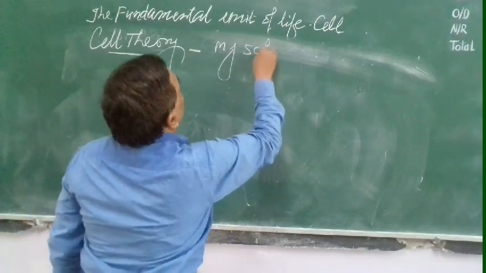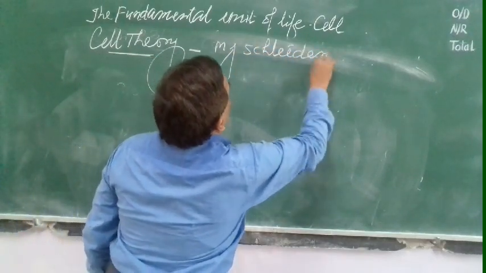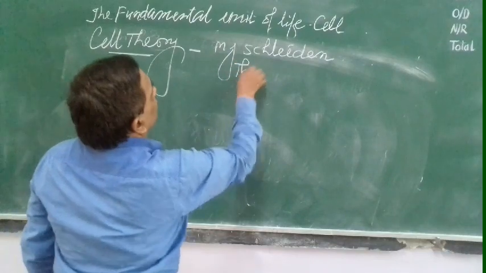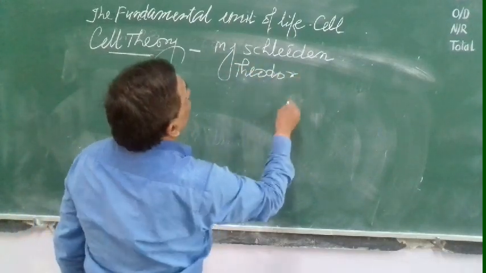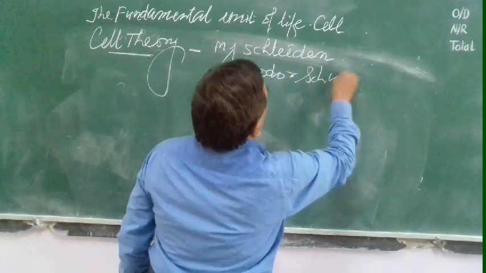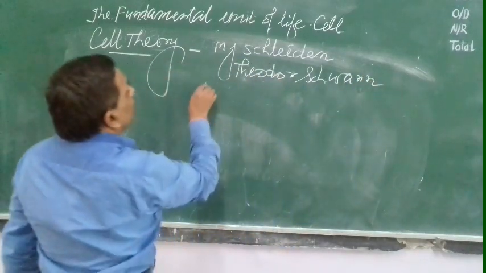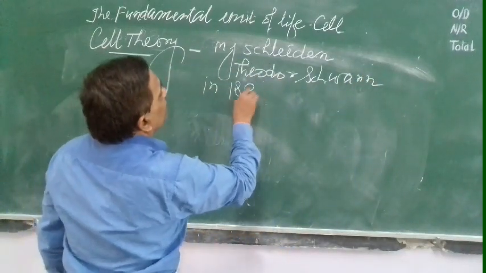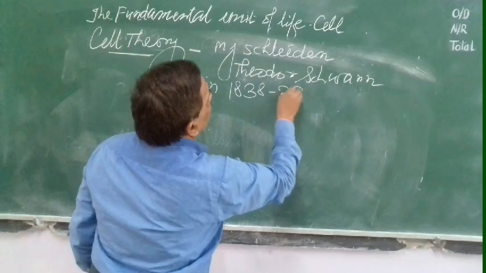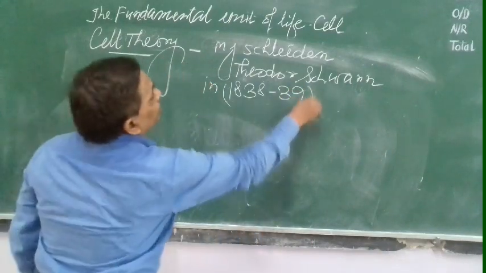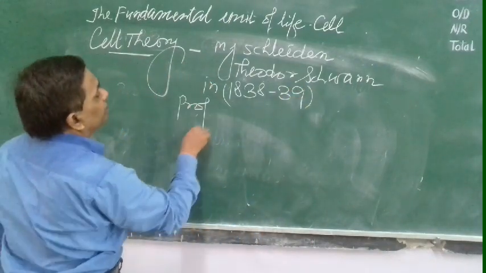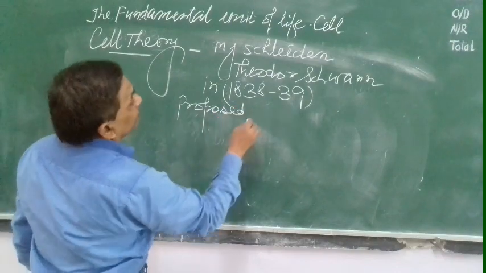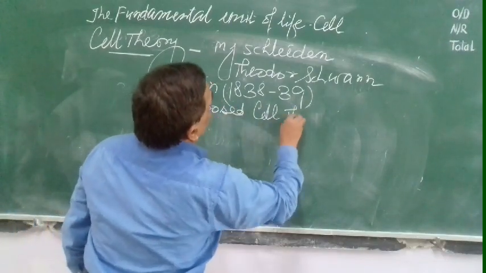E.M.J. Schleiden and Theodor Schwann proposed the cell theory in 1838-39.